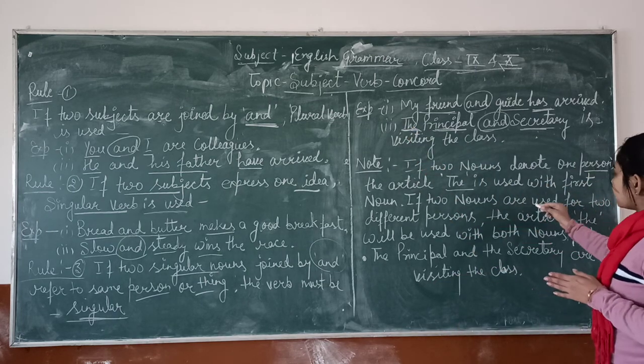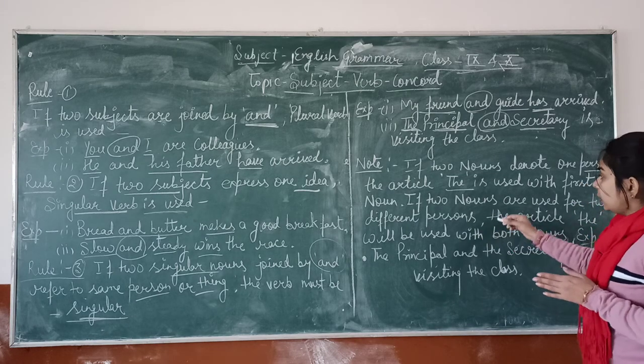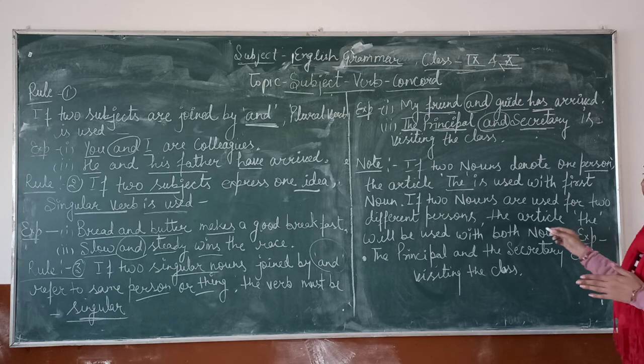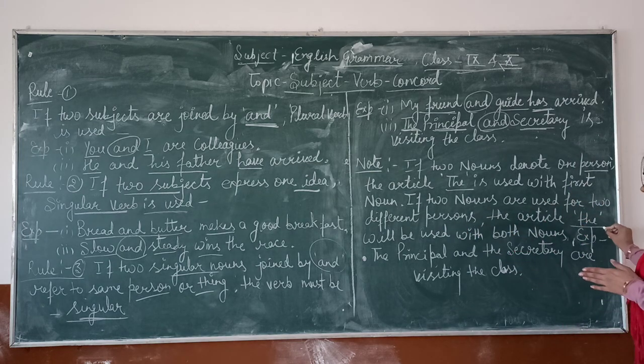If two nouns are used for two different persons, the article the will be used with both nouns.